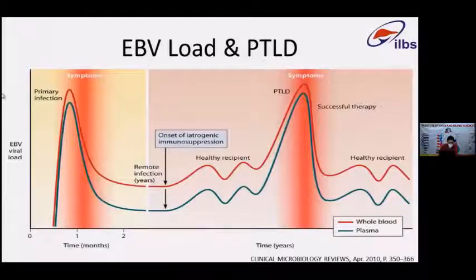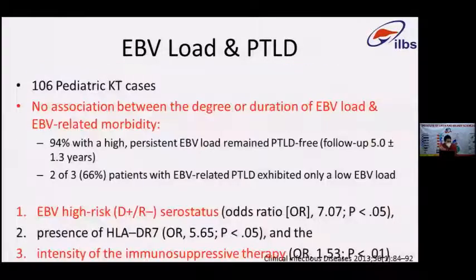Once you have primary infection, EBV viral load goes up, then continues to remain at a lower level. Once you start giving iatrogenic immunosuppression, especially in a post-transplant patient, it continues to increase along with the symptomatology of the patient. And then once you have completed the therapy, or decreased the immunosuppression, the load would again fall to a low level.